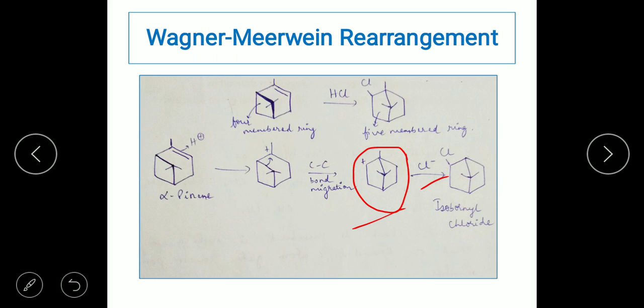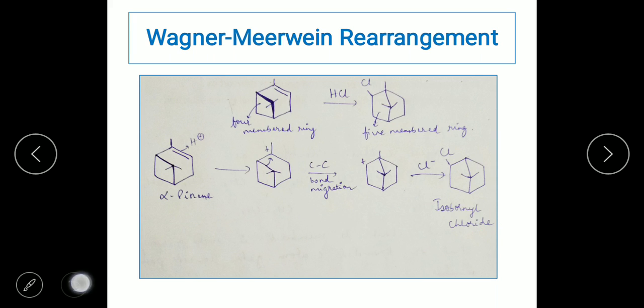Now a chloride ion is going to attack the electrophilic carbon. This is the positive charge, you can see here is the electrophilic carbon. Chloride will attack the electrophilic carbon and form isobornyl chloride as the final product. So here there is an alpha pinene changing to isobornyl chloride, and the intermediate is a secondary carbocation which is going to be retained because it is forming a 5-membered ring, unlike a tertiary carbocation which had a 4-membered ring.